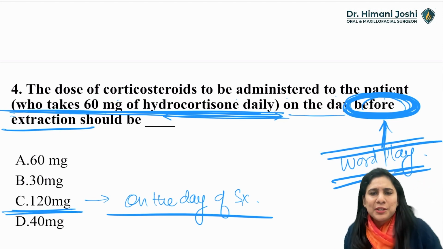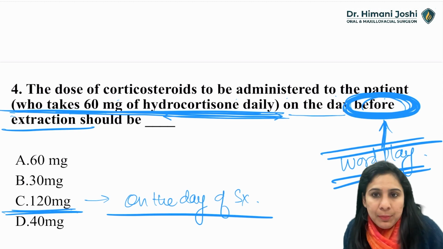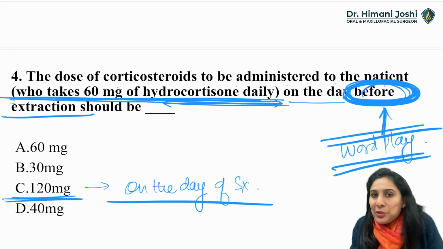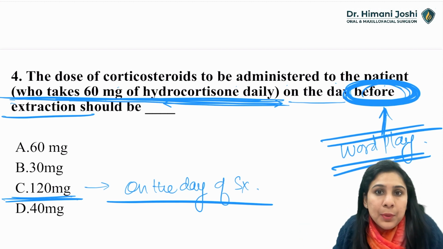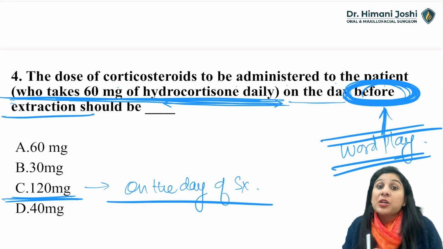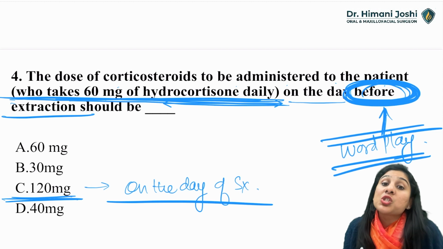Okay, the steroid topic is well covered. Let me put in a twister in English. So here the question is, how much will you give before? No, before is not required. At the time of surgery and after surgery is required. Because at the time of surgery, there is stress of surgery. There is stress because of anxiety, fear. And after surgery, there is stress because of pain.